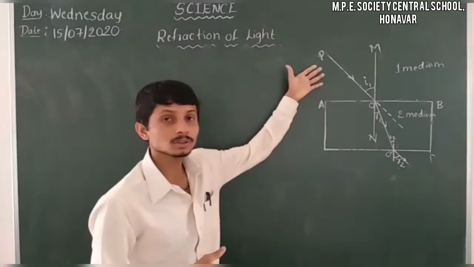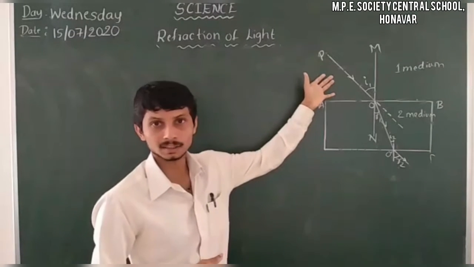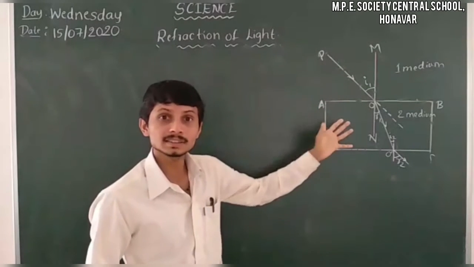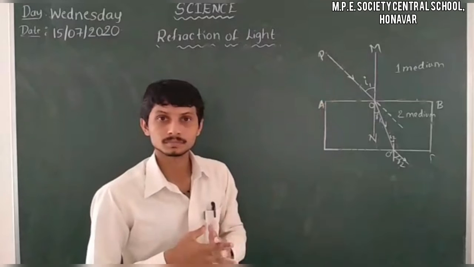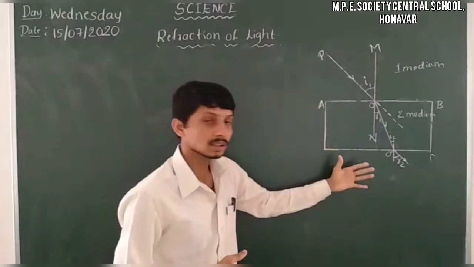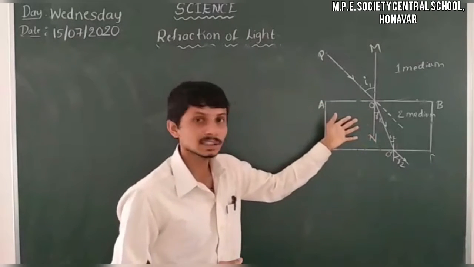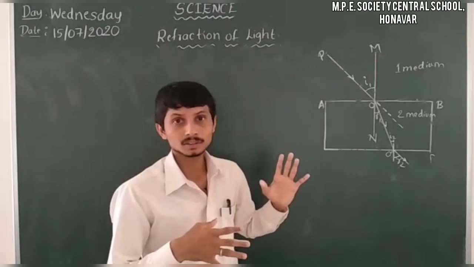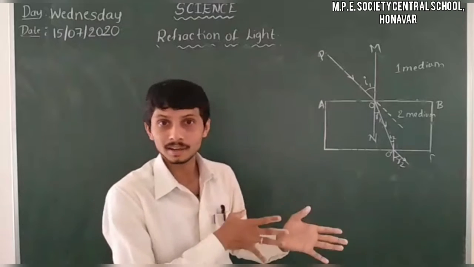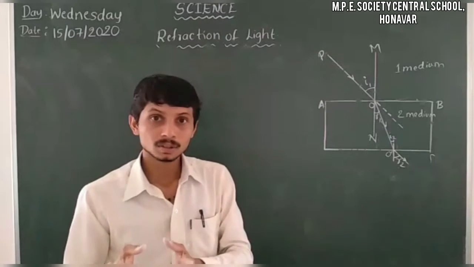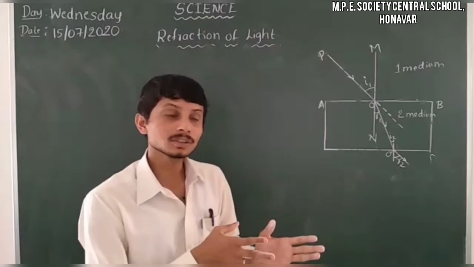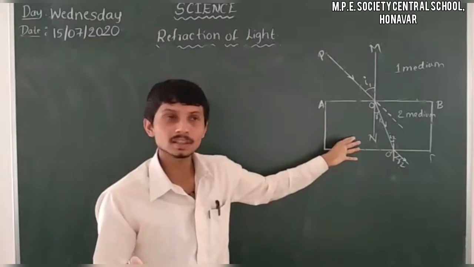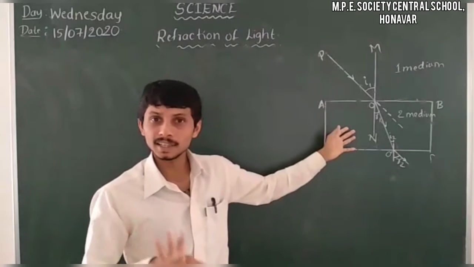Here I used a rarer medium, that means a gas medium, and a glass medium, that means the glass is much denser than air. So here we are using one rarer medium and one denser medium. While we are using the water medium and the glass medium, which one is denser? Glass is the denser one here.